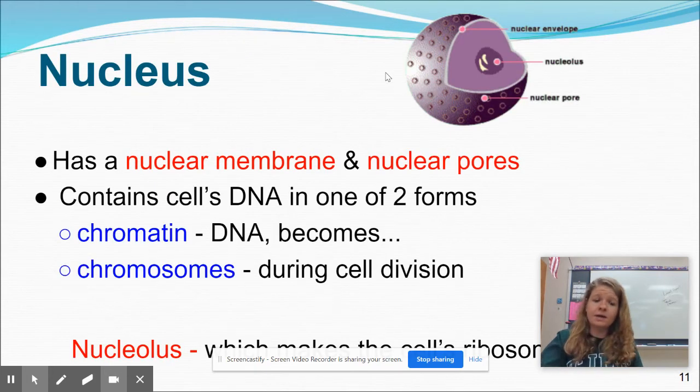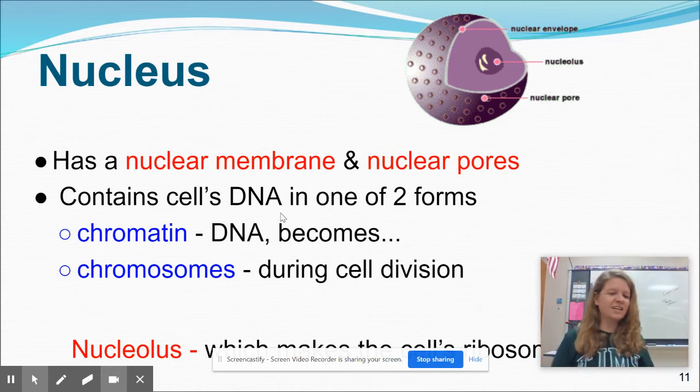The nucleus, what I need you to know about the nucleus is that it has a nuclear membrane which keeps everything inside of the nucleus, and nuclear pores. It contains all the cell's DNA in two forms. It has chromatin, which is how you normally find it. That's kind of like, it's all squiggly, all kind of a mess in the nucleus of that cell.